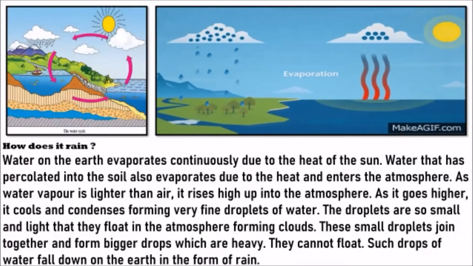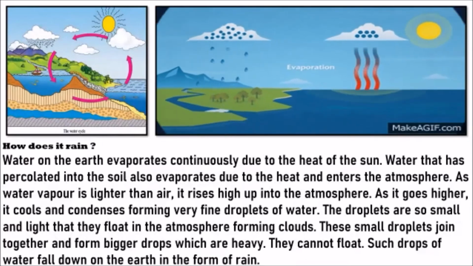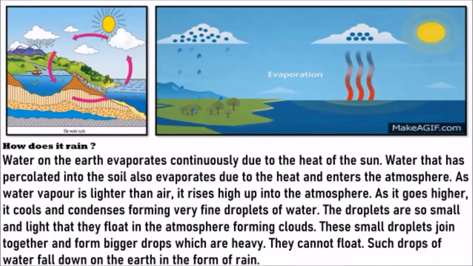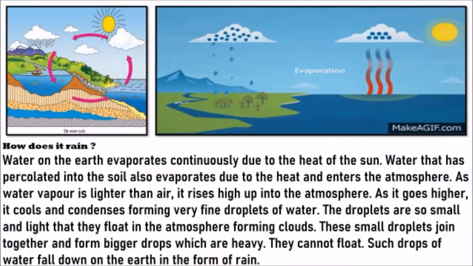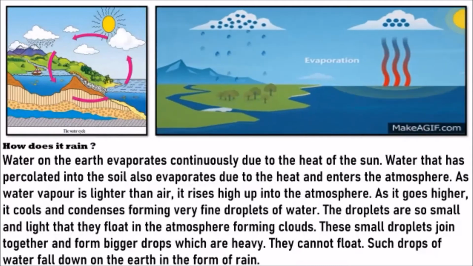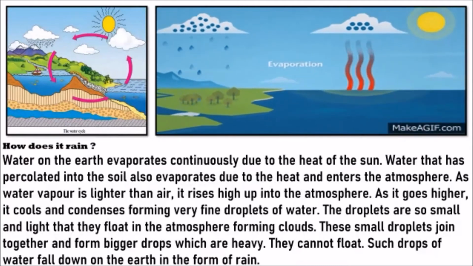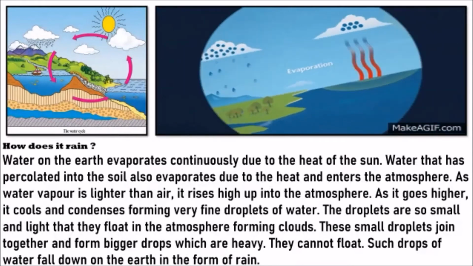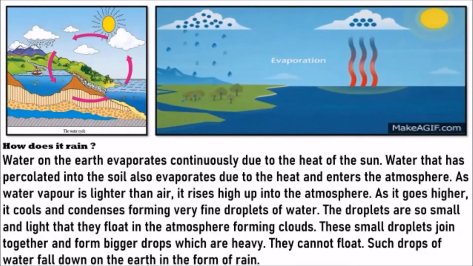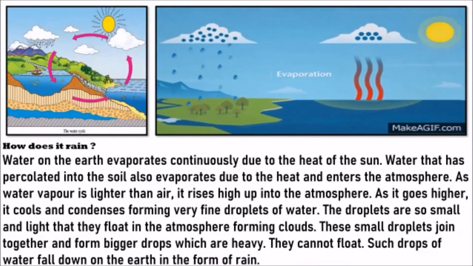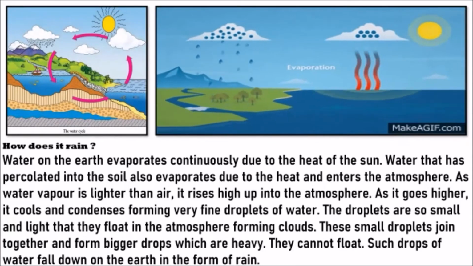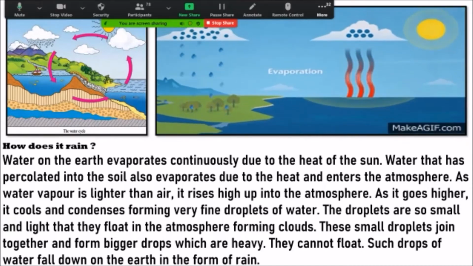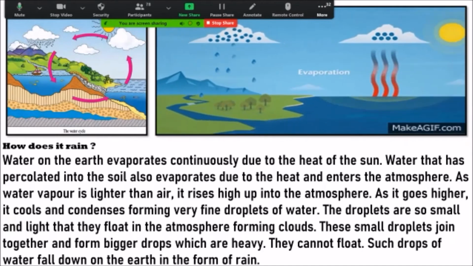The sun is giving the heat in the water, the surface water ऊपर जो है, that also the surface water, and as well as that, the groundwater, that is water that has percolated into the soil, also evaporates due to the heat and enters the atmosphere. The ground water, जो पानी percolate मतलब जो पानी अंदर घुस गया है, which has gone inside the earth, the lithosphere, that also evaporates. Okay, that also evaporates and goes up into the atmosphere.